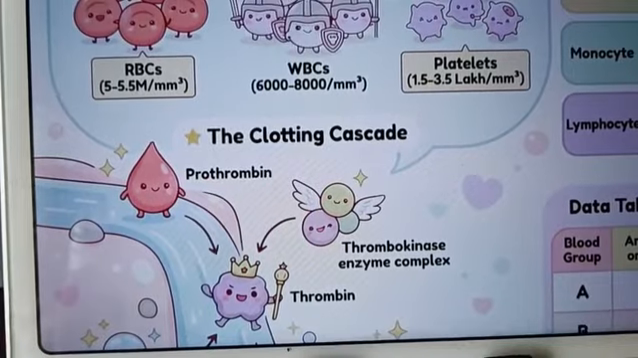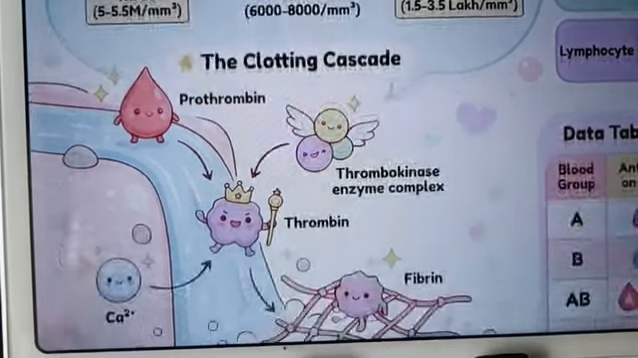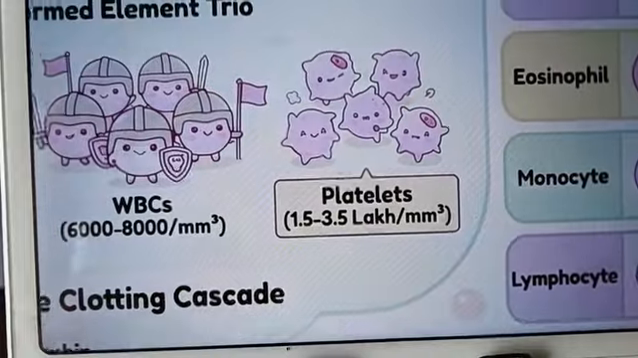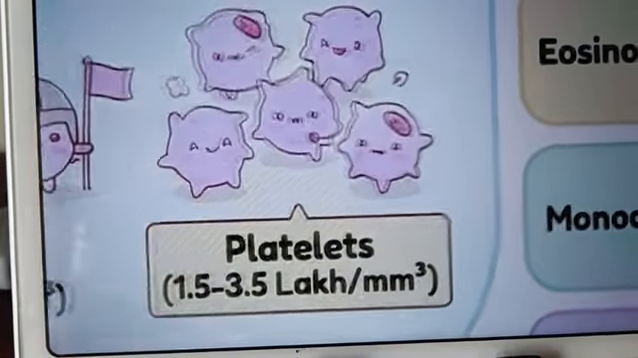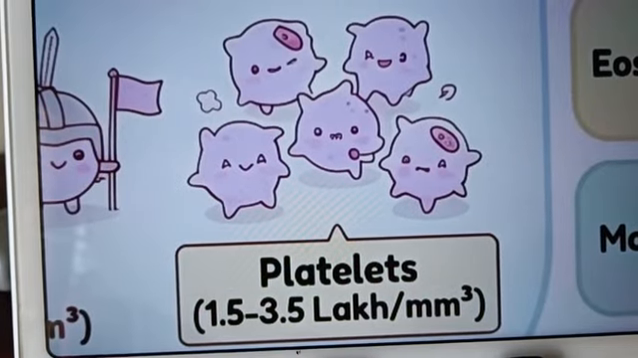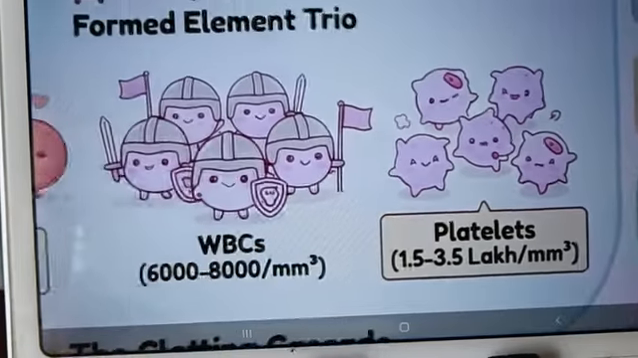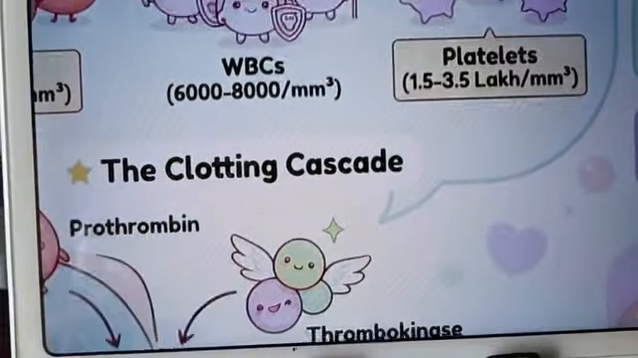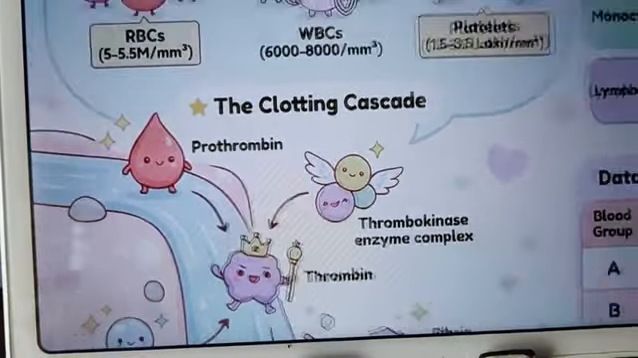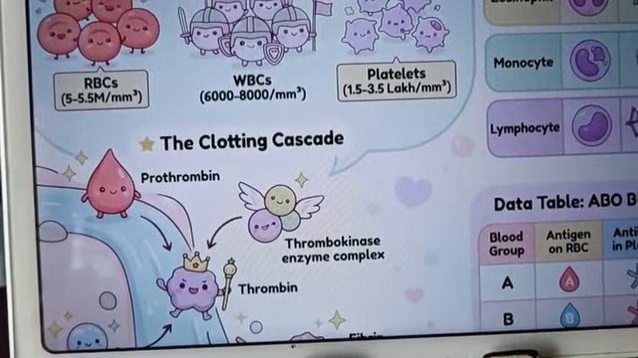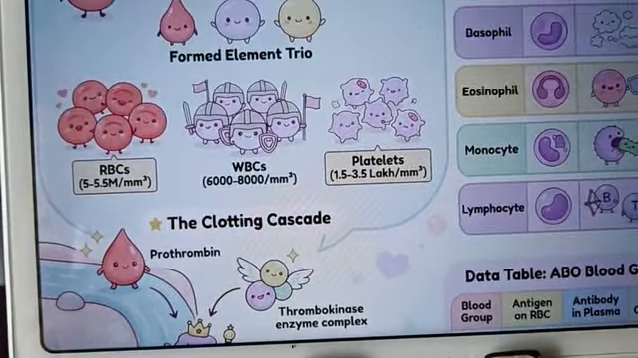So platelets are tiny fragments that help in clotting. When we get injured, platelets gather at the wound and form a clot, preventing excessive blood loss. Alright, now let's go to plasma. Plasma is the pale yellow liquid part of blood. It carries nutrients, hormones, proteins, and waste products throughout the body.